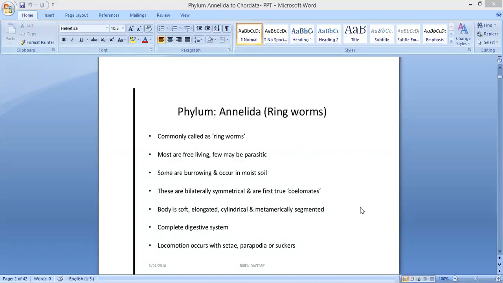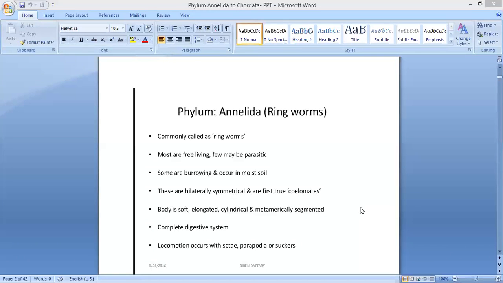Then locomotion occurs with setae, parapodia or suckers. Suckers, in the previous class I showed what a sucker is, which is used to stick to the host. Organisms leading a parasitic mode of life have to stick to the host body, and for that they use suckers. Suckers are also used for locomotion. So locomotion occurs with setae, parapodia or suckers.